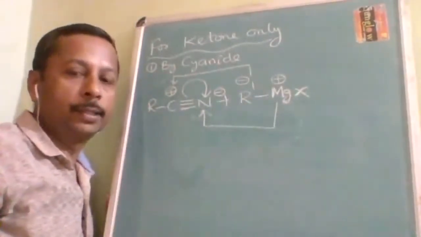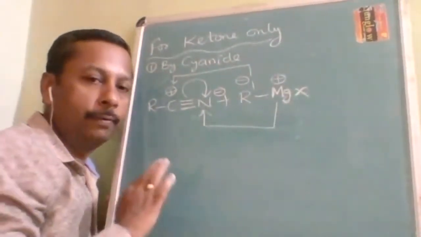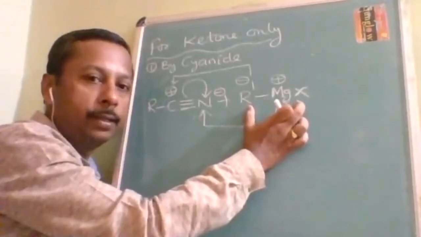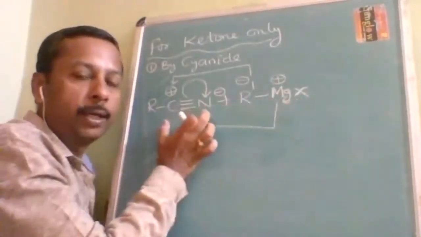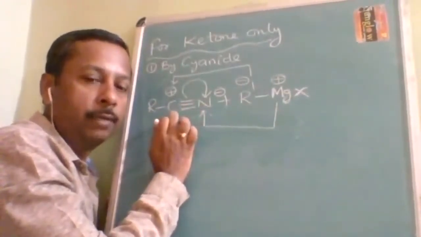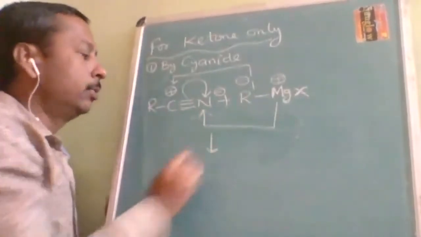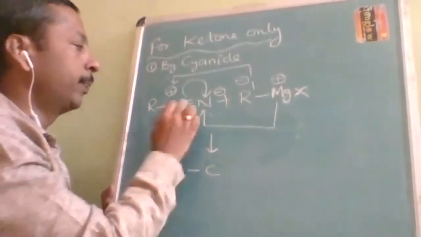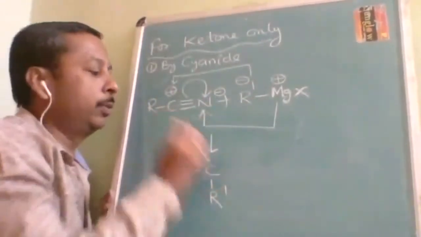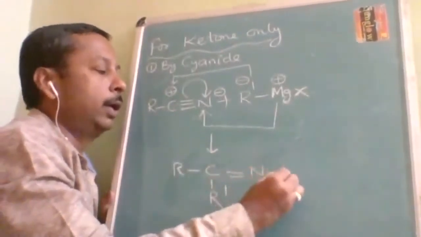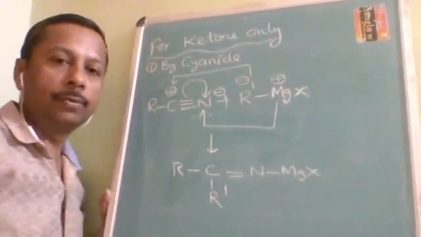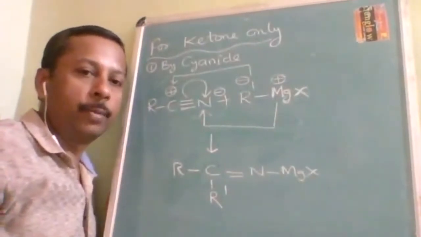How it happens, is it understood? In almost everywhere, Grignard reagent you should write like this, R minus MgX plus. And wherever a pi bond is there, that pi bond electron will go to the most electronegative atom and the less electronegative will get positive charge. So let us see what is the product. R dash will attach to carbon, and it was a triple bond, now it will be a double bond C=N, with NMgX.